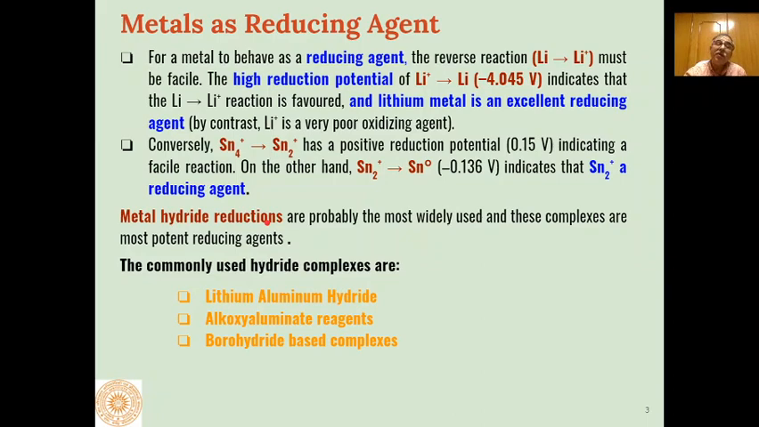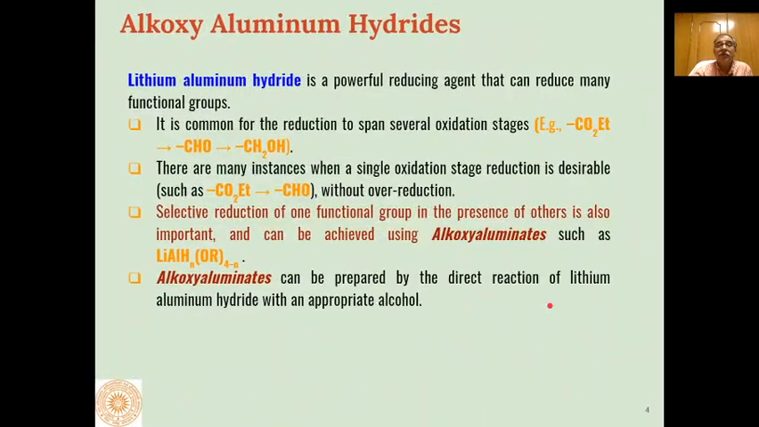In most commonly used reductions, we use metal hydrides as reducing agents. Three common types of metal complexes are used for different types of reduction reactions: lithium aluminum hydrides, alkoxy aluminate reagents, and borohydride based complexes. In the present lecture, we will discuss mainly alkoxy aluminum hydrides.